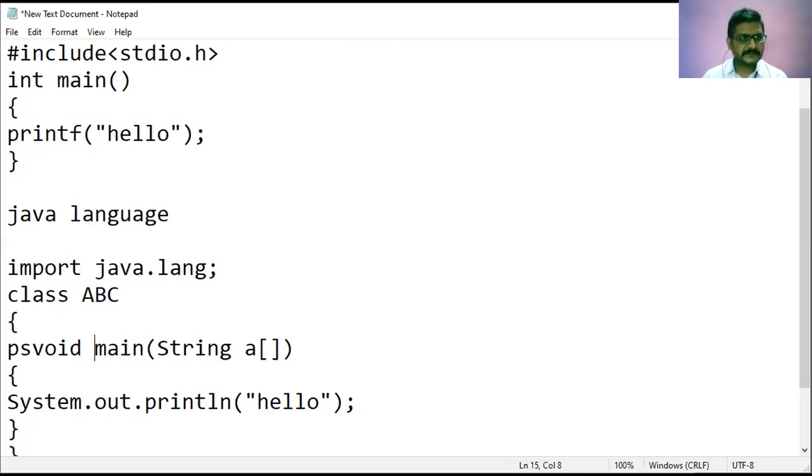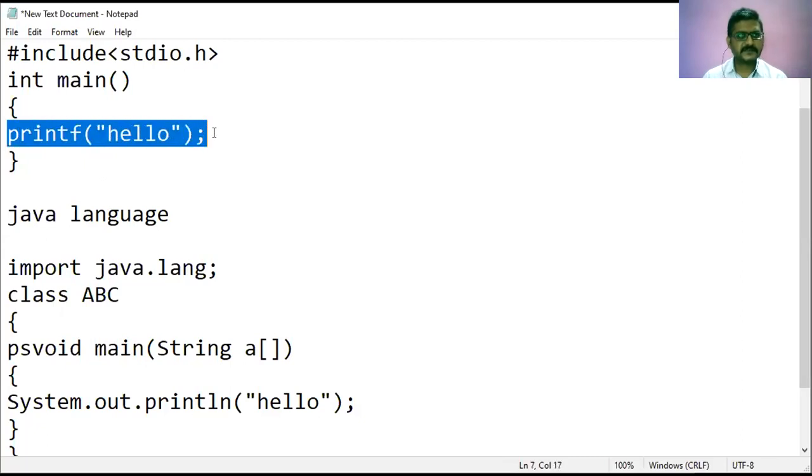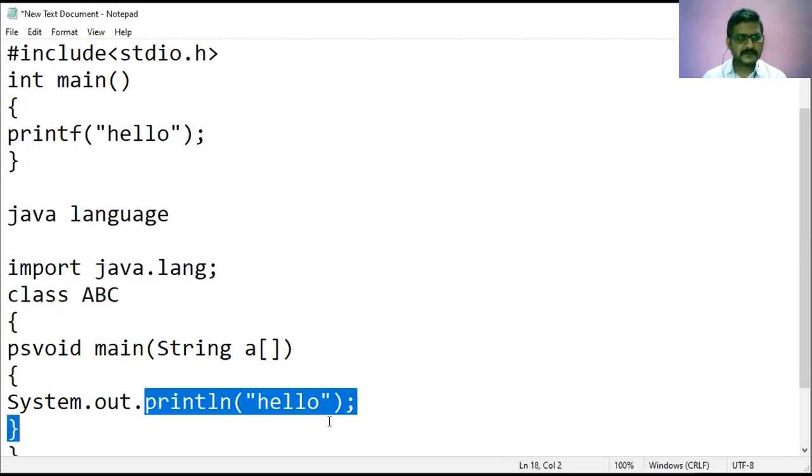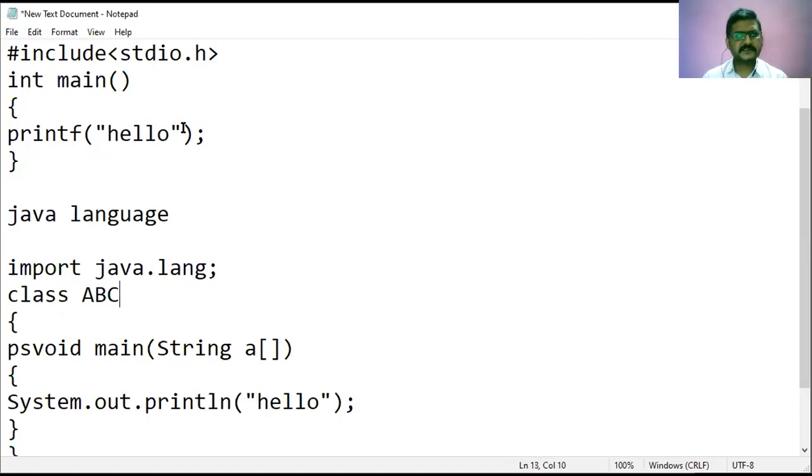And there is a printf statement which is used to display some text onto the screen. Similarly, here there is a println statement or System.out.printf statement. The constructs which have been followed in Java will look like the constructs which have been followed in C and C++ also.